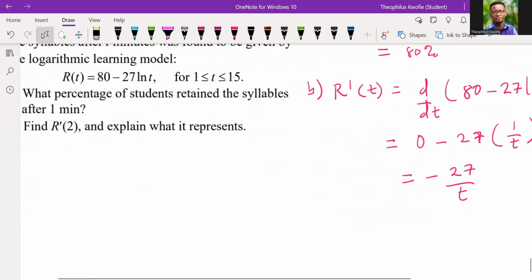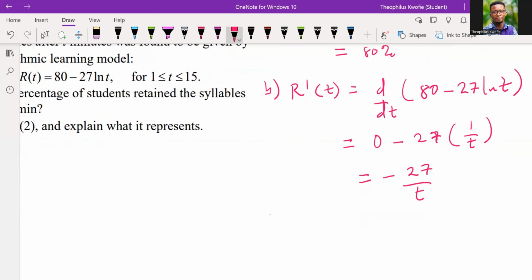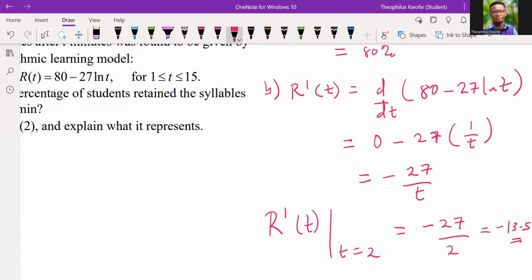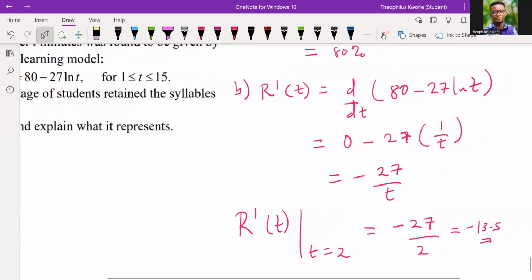Okay. But the question was very specific at time 2. So at t equal to 2, in other words, wherever you see t, we should replace it by 2, in which case that would give us negative 13.5. But what does this represent? The question says that we should explain what it represents.